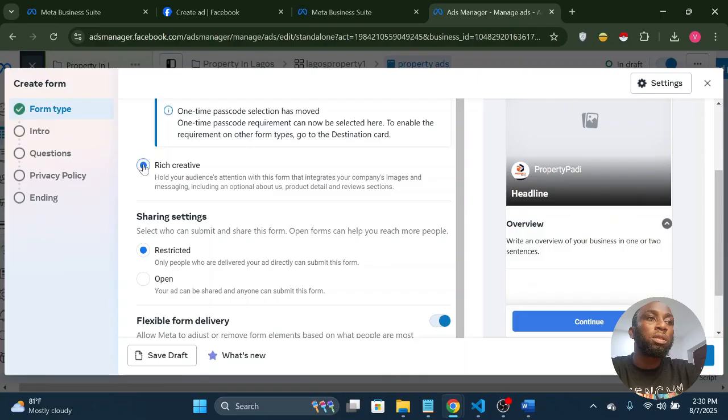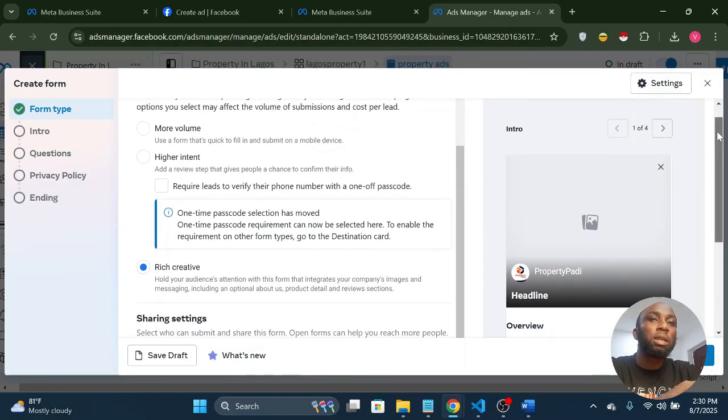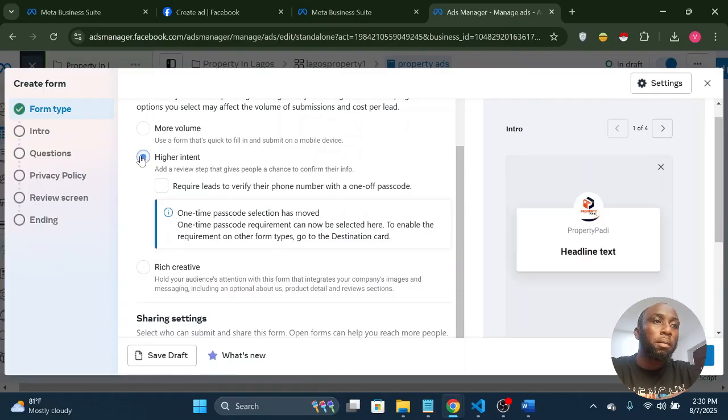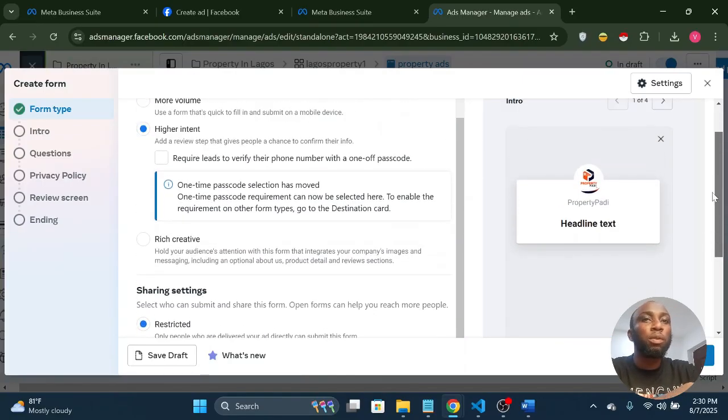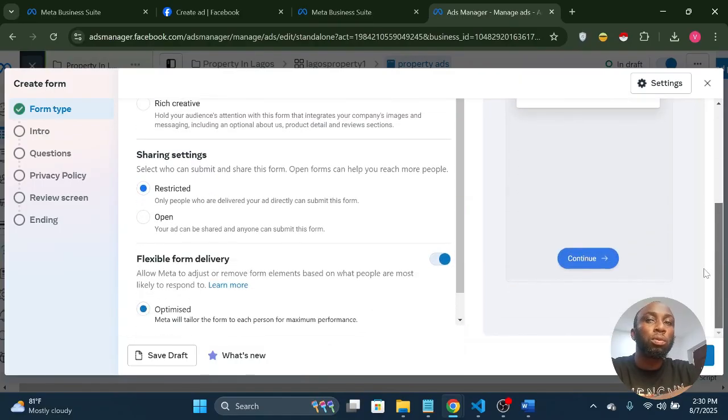The same thing with rich creative. For rich creative also, it's an extra step they have to take. They can look at your other properties, your company images, and any other thing you want to add to your form. You can do that, but we'll go with higher intent.